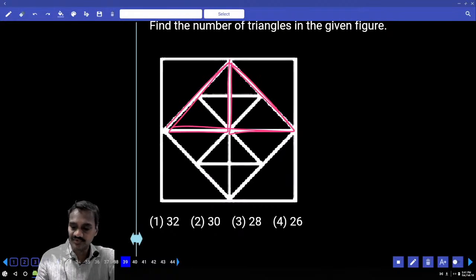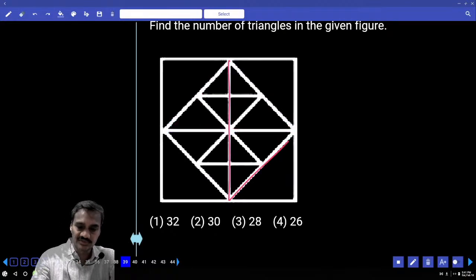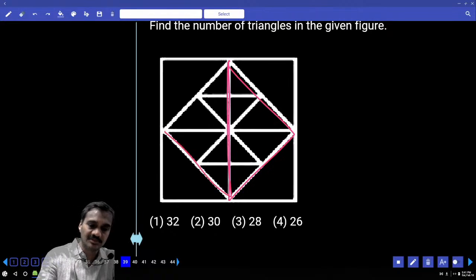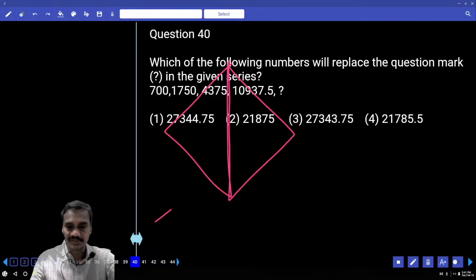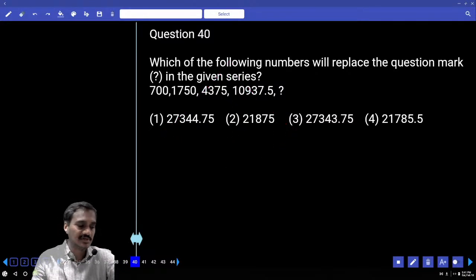30. Then after this 30, then the bigger one. This is 31, and this is the second one, 32. Clear? And so altogether how many are there? 32 are there in this. Question number 39.